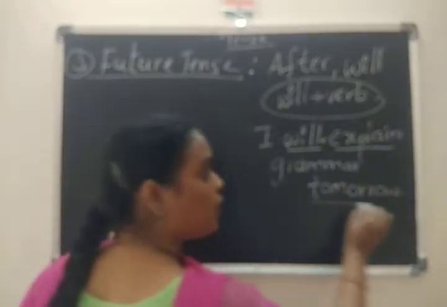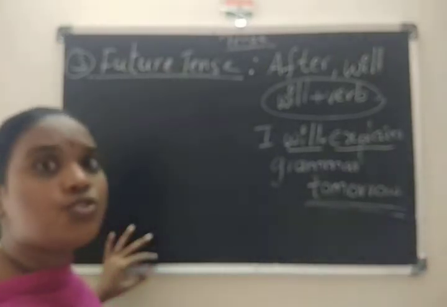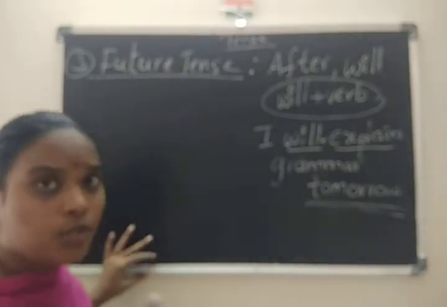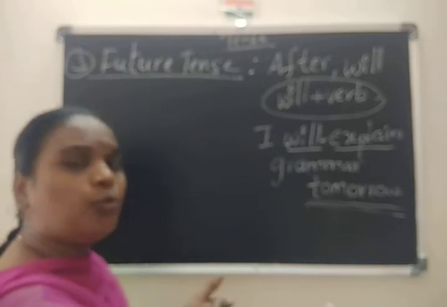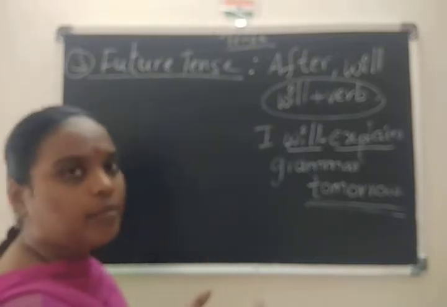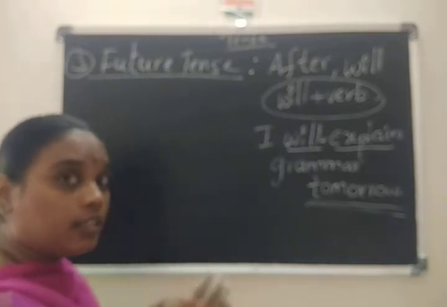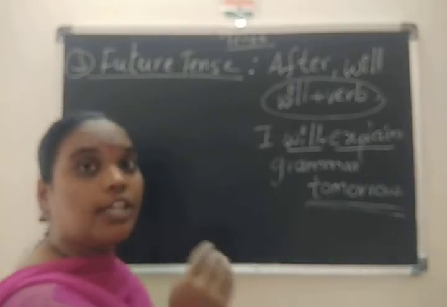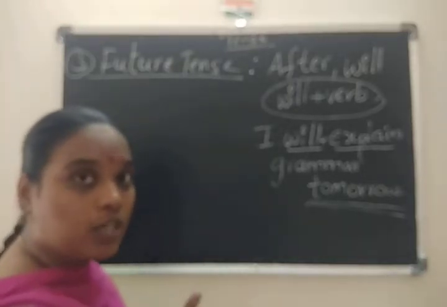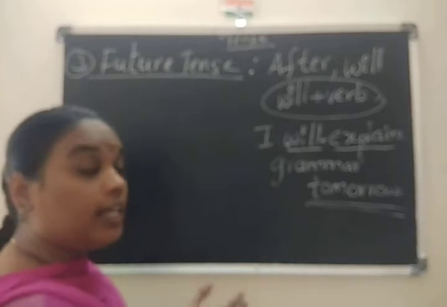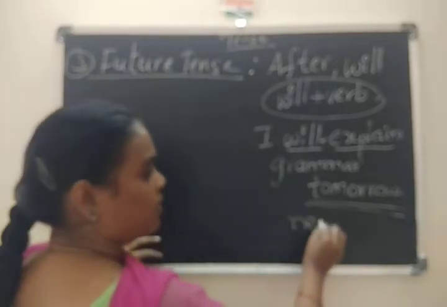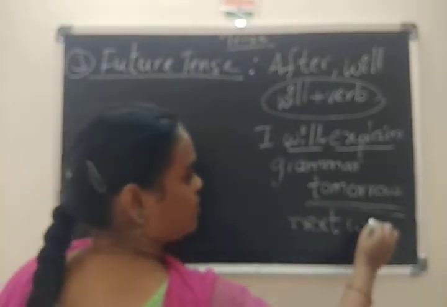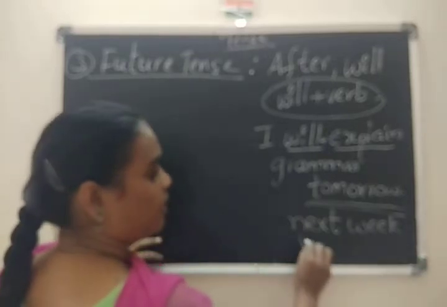Yes. And one more future indication also, tomorrow. So after the moment, whatever that time we are indicating, like evening, tomorrow, next week, next year, we can write like that. So next week, okay, next year.